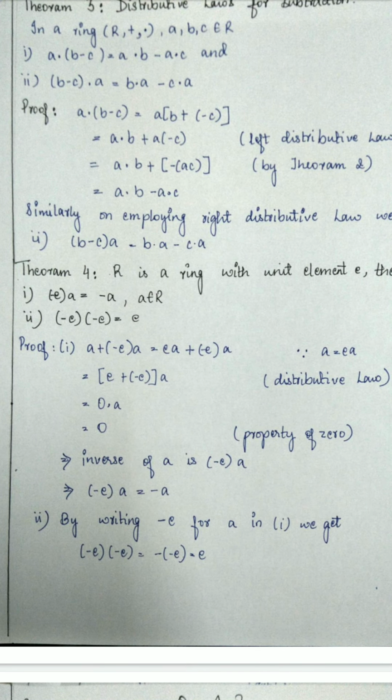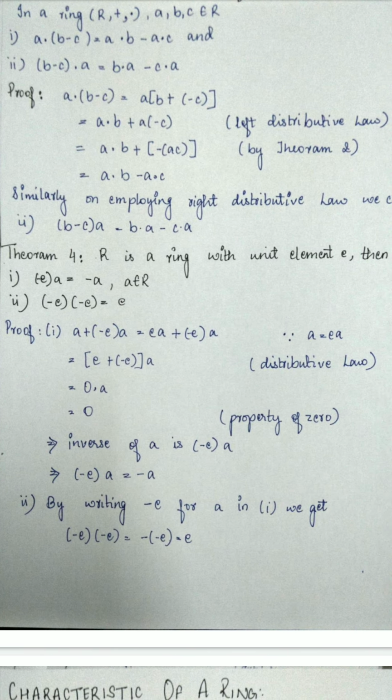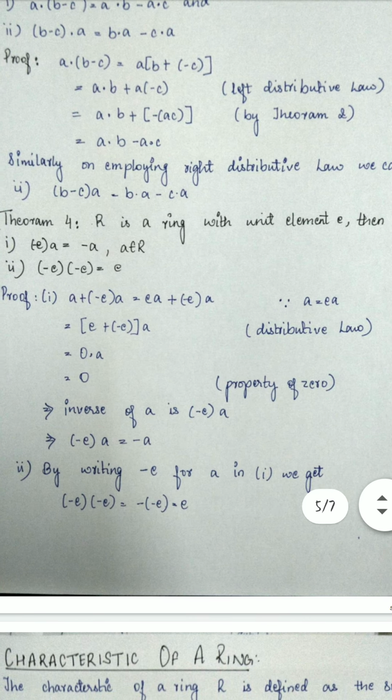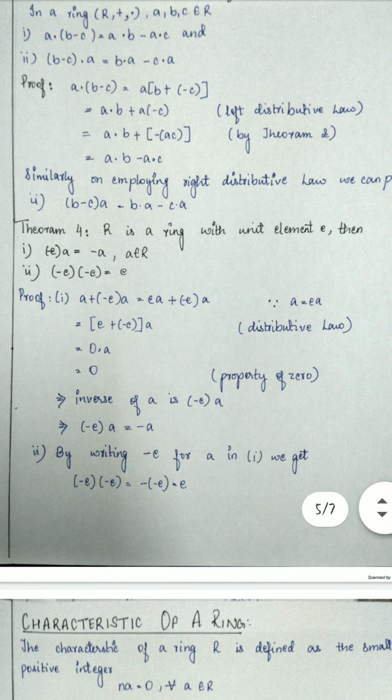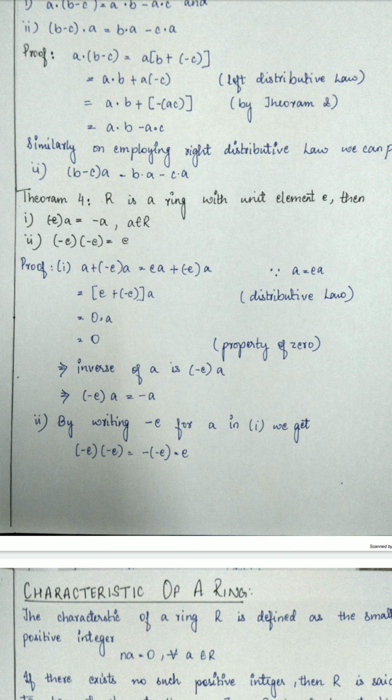First, A dot (B minus C) equals A in bracket B plus minus C, which can be written as A dot B plus A into minus C by the left distributive law, which equals A dot B plus minus AC by theorem 2, and which will equal A dot B minus A dot C. So similarly, on employing the right distributive law, we can prove the second part also, that is (B minus C) into A equals B dot A minus C dot A.